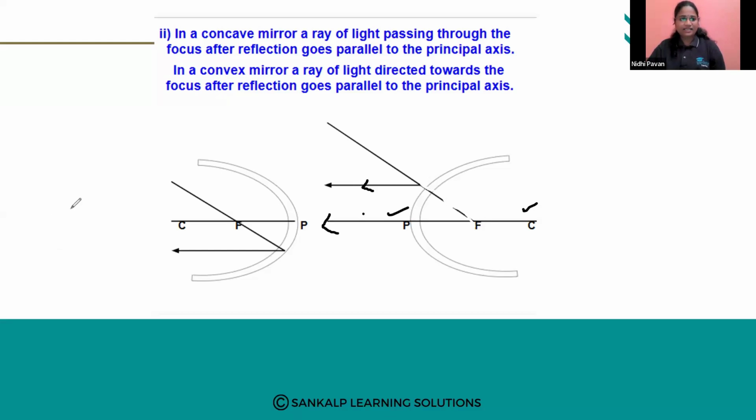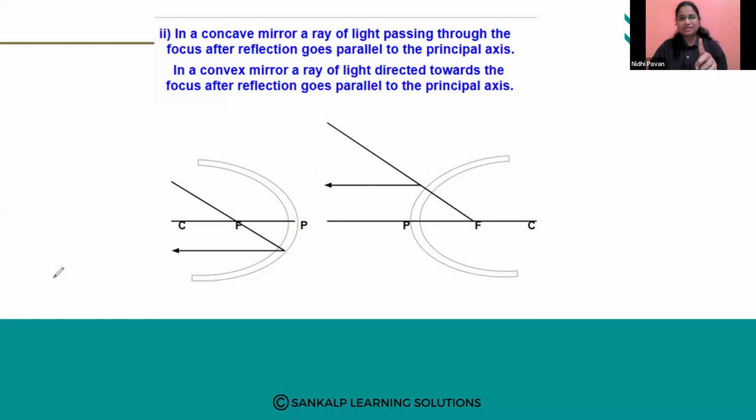We will be directing that incident ray, aligning it in the direction of the principal focus. Fine. Then this reflected ray we will get. So this is about the second case study. When a ray of light passes through the principal focus in a concave mirror, it is parallel to the principal axis.